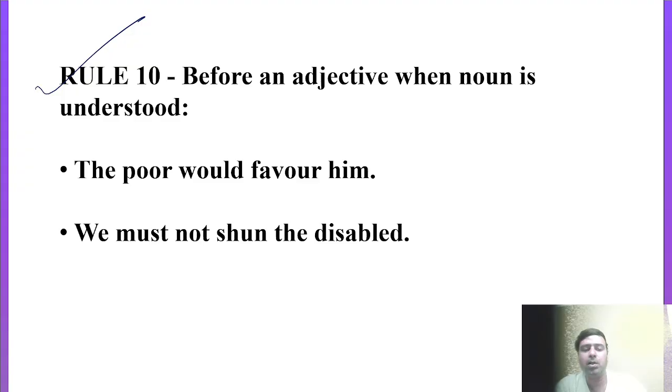We must not shun the disabled. Shun means to avoid. We must not avoid the disabled, right? So we must not shun the disabled. Basically we are not talking about any one disabled person here, rather we are talking about all the disabled people in general. So that is why we have to put the article 'the' here to refer to the class.